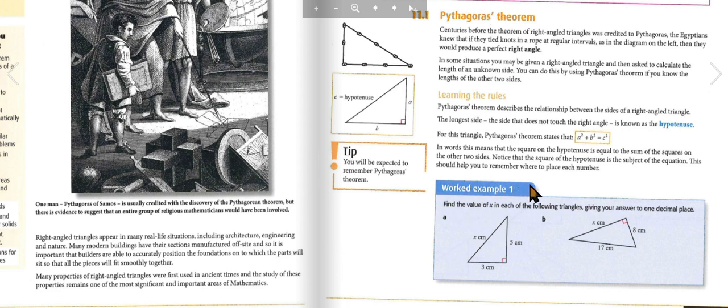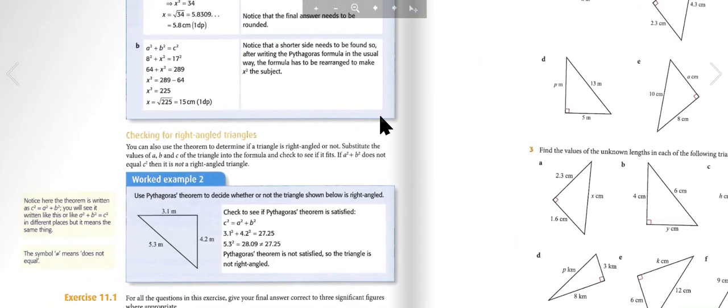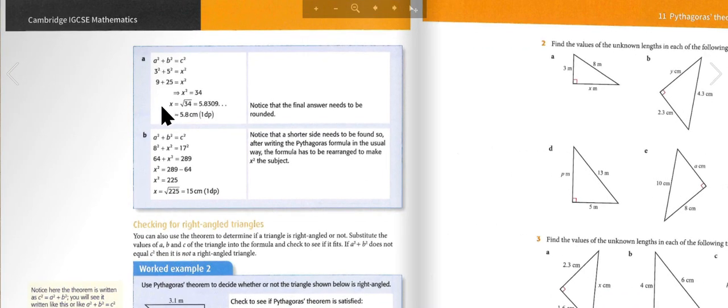Worked example 1. Find the value of x in each of the following triangles, giving your answer to one decimal place. So, the value of x is the square root of 34 and the square root of 225, which are 5.8 and 15.0 centimeters when rounded.